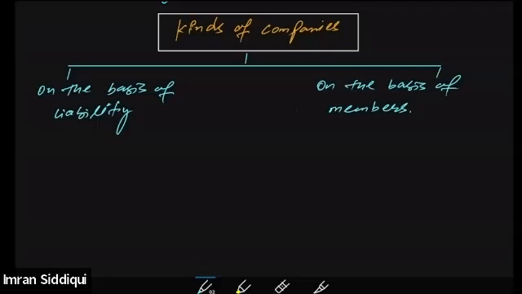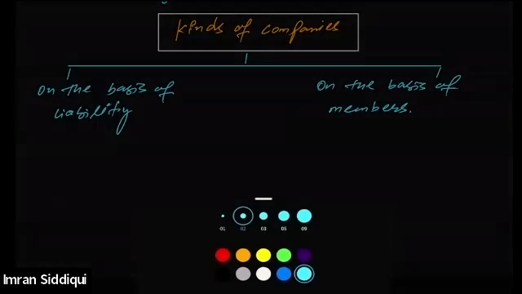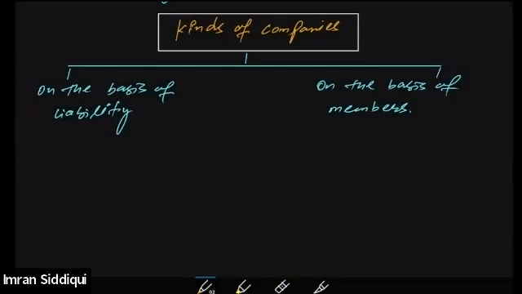Right. So in the case of companies on the basis of number of members, we have three kinds of company. One is called a public company. Then we have a private company.